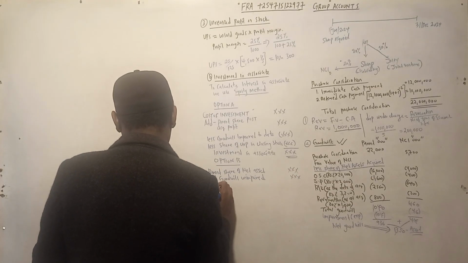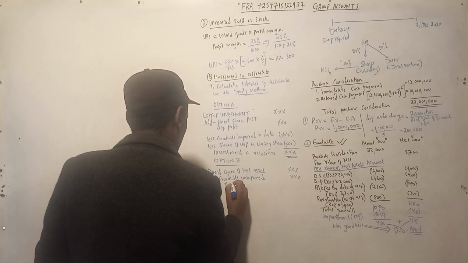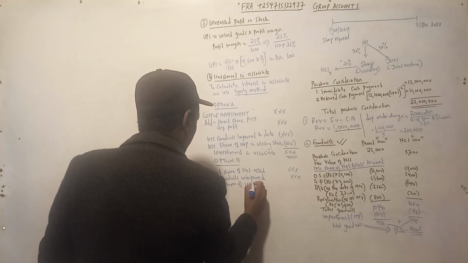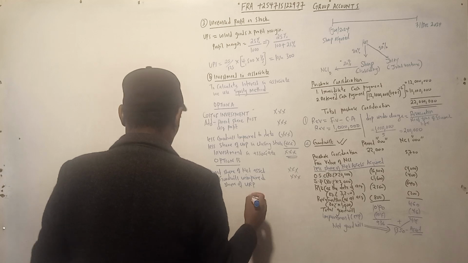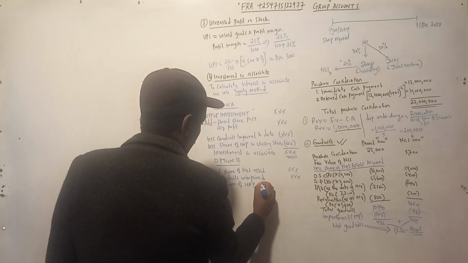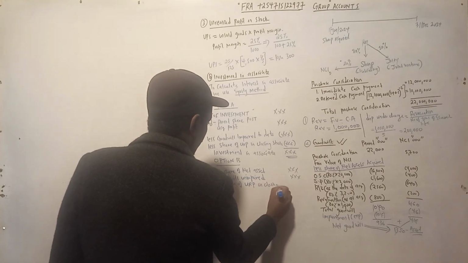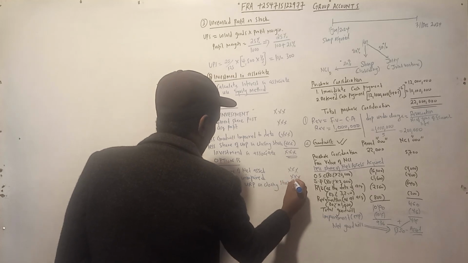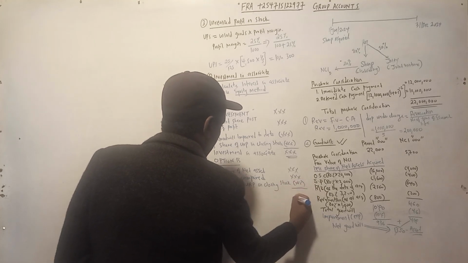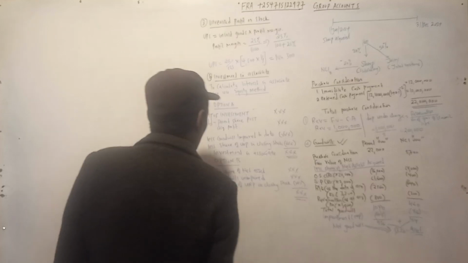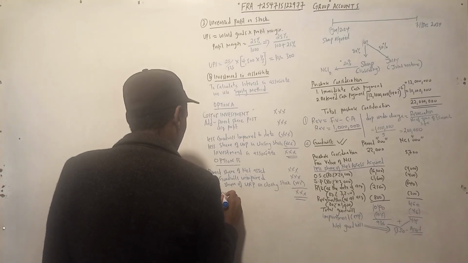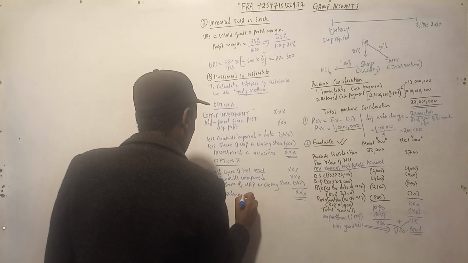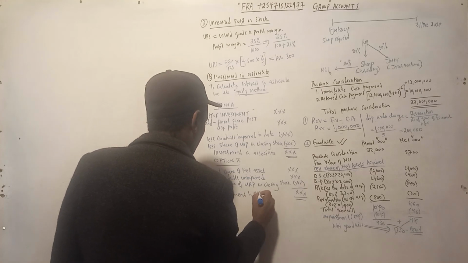Then we less the share of URP on closing stock. We shall get the same figure as the investment in associate.